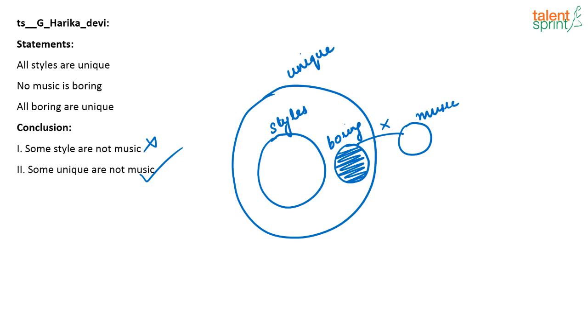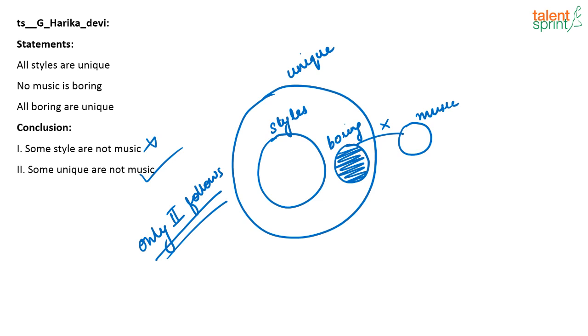Sai Manikanta says 2 is definitely not true. Why do you say 2 is definitely not true? Which is the case where 2 is going wrong? Tell me. So the correct answer here will be only 2 follows. 1 does not follow: some style are not music is not a definite conclusion.